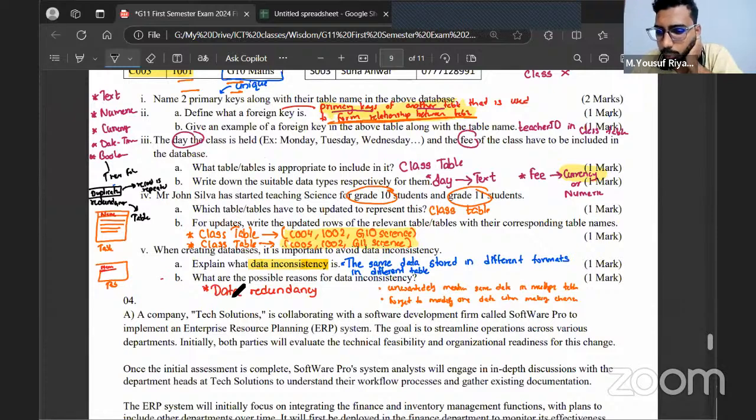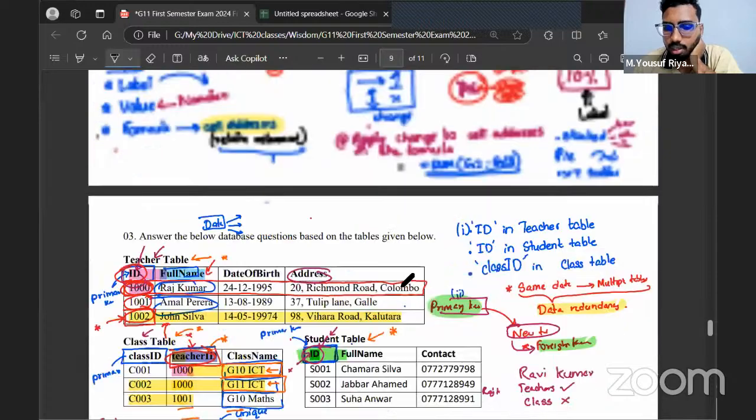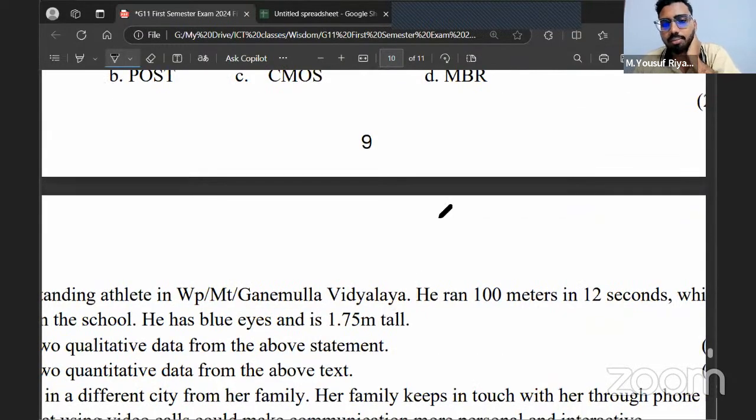So redundancy, more duplication? No. Redundancy is the same data being in multiple places. For example, imagine something like this.